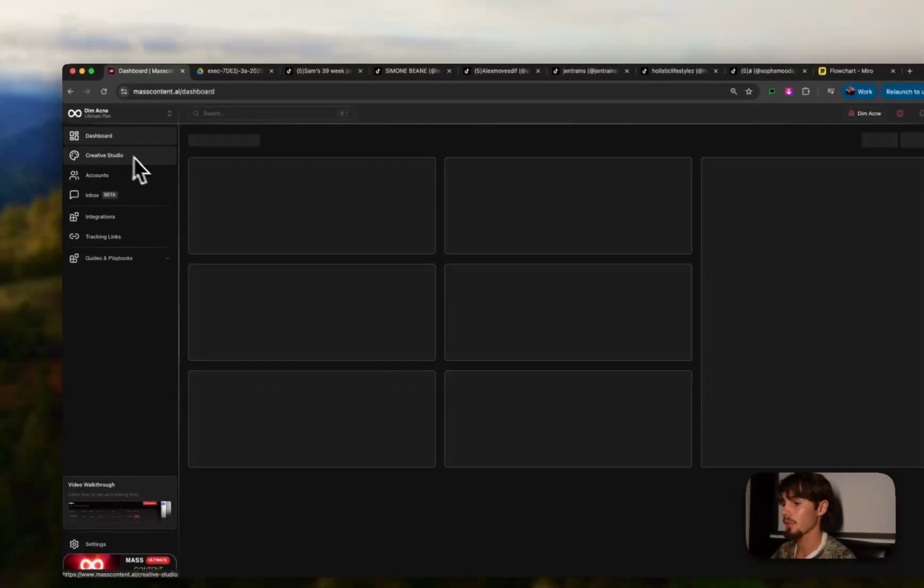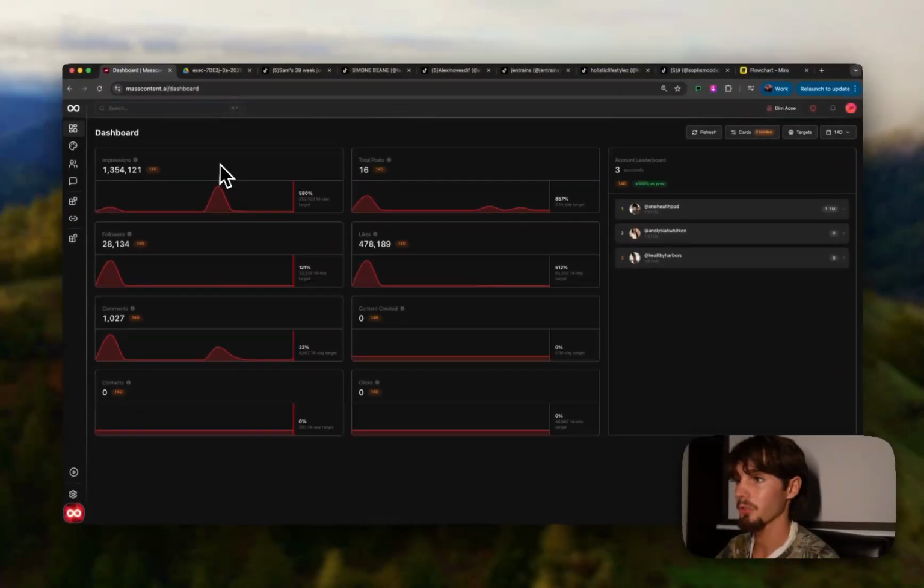So say you want to track all of the accounts. We have these dashboards here that show all the impressions, the total posts, the followers, comments, everything like that. So it makes tracking really easy, but it's just the overall management in general. In my opinion, the workflows were way harder to build for me personally as the developer. But that feature in general just actually makes this whole process possible.